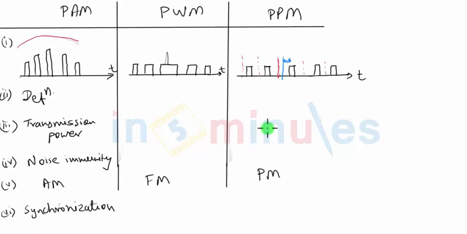So it becomes very important to provide synchronization pulses in case of PPM system, which will be used by the receiver to get the reference position. So no synchronization is required in PAM and PWM, but it is required in case of PPM.